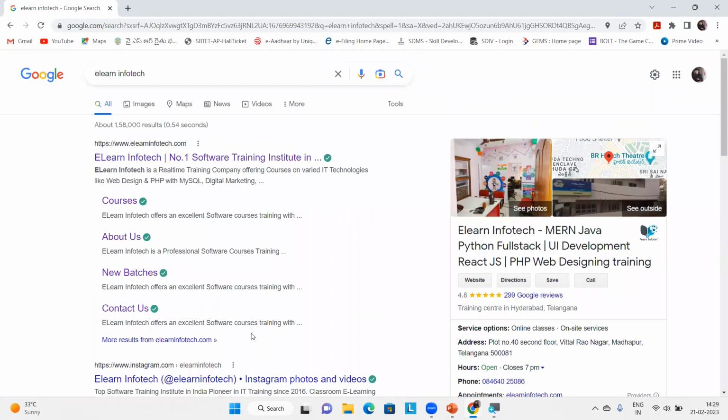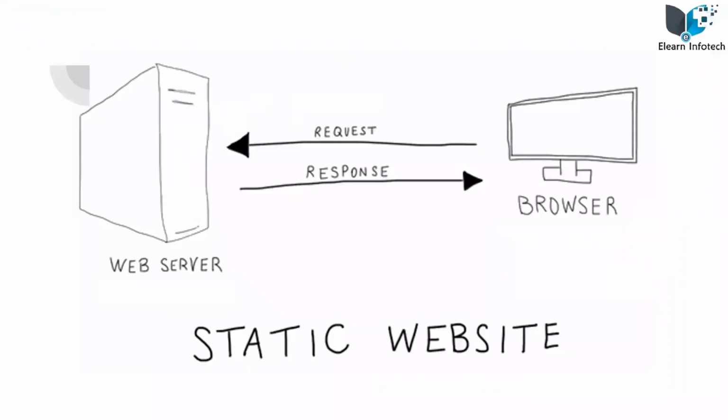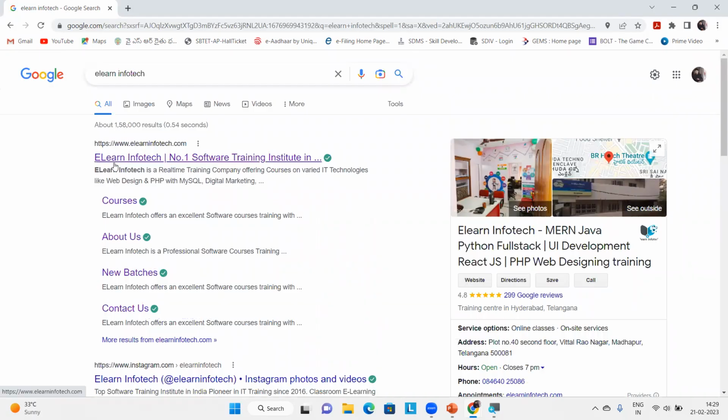So now I can choose. What did just happen? I just made a request from my browser to the web server. Then the web server gave me some information, right? This is how it happens. All this will happen once you launch your website on a web server. So in this course we learn not only about designing a website, we also learn about hosting a website: how to choose a domain, how to purchase a domain, and how to host a website.